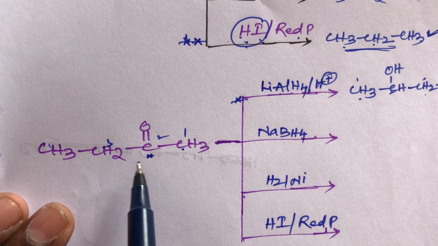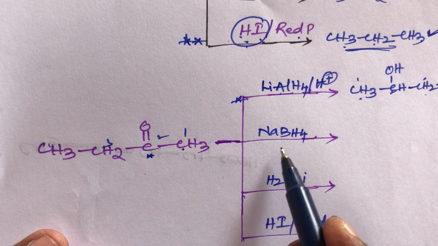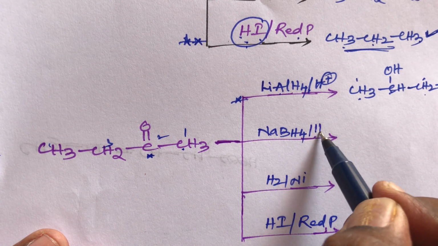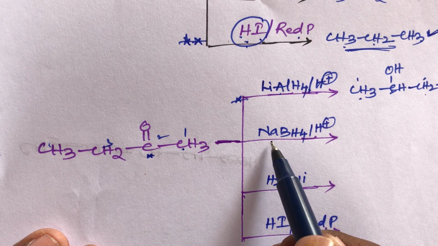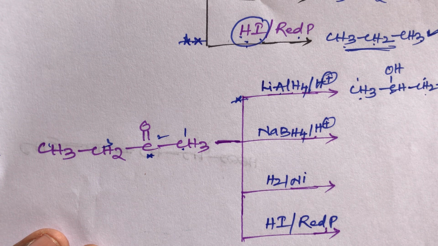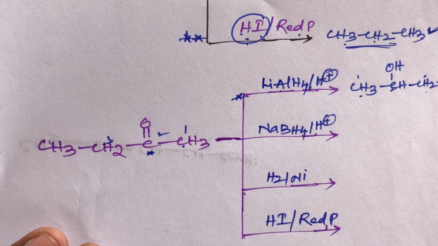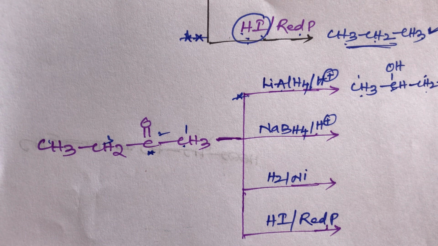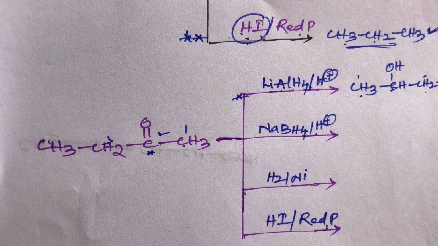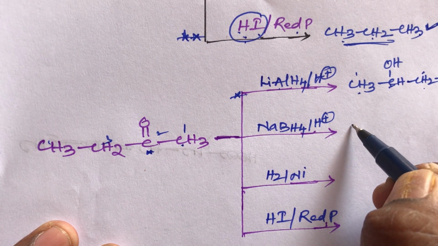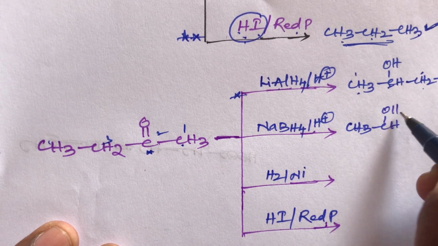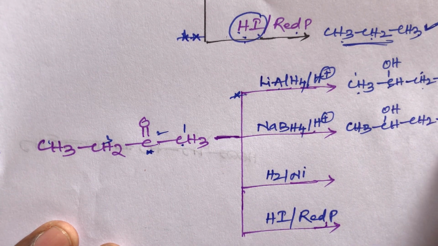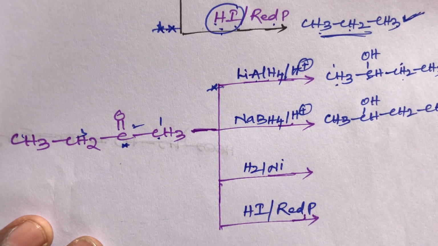But same thing, student, when this 2-butanone reacts with sodium borohydride in the presence of acidic hydrogen, it is also a reducer. It is a weak reducer, but it can reduce ketones also. You remember, student, sodium borohydride can reduce aldehydes and ketones. So that's why the same type of product will be produced, that is 2-butanol, a secondary alcohol.